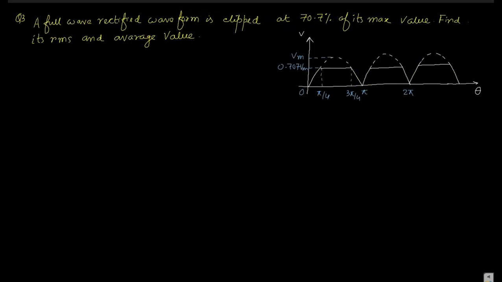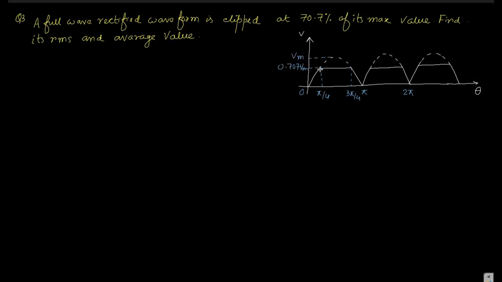Now go to the third numerical. A full wave rectified waveform is clipped at 70.7%, that is 70.7 percent of its maximum value. Find its RMS and average value. So it is a rectified sinusoid waveform. Clipped means from pi by 4 to 3 pi by 4 it becomes steady, that is, it is not alternating in nature. So it becomes a constant value. If Vm is 1, then it becomes 0.707. If Vm is 100, it becomes 70.7.